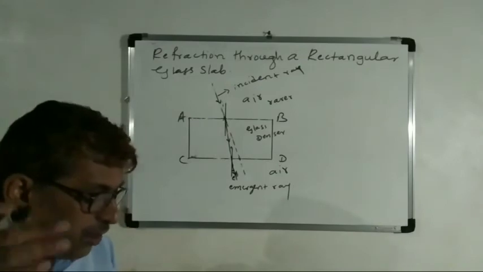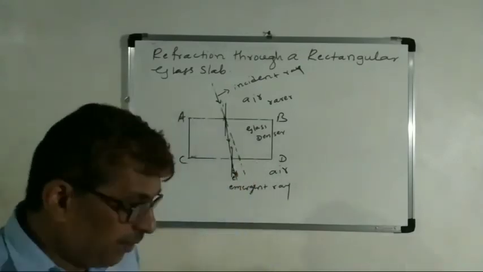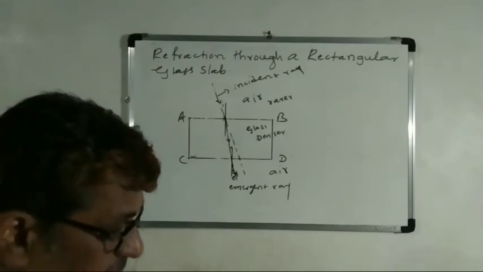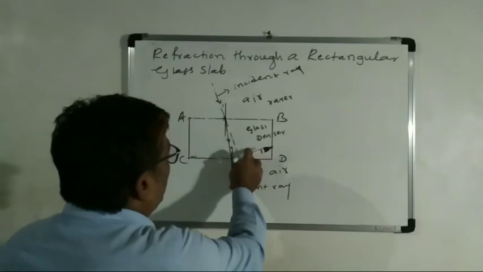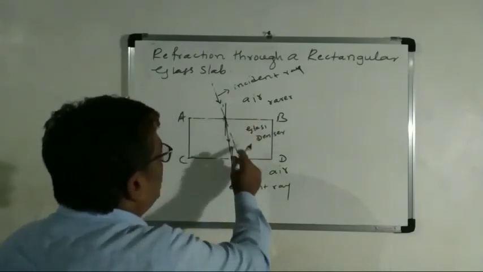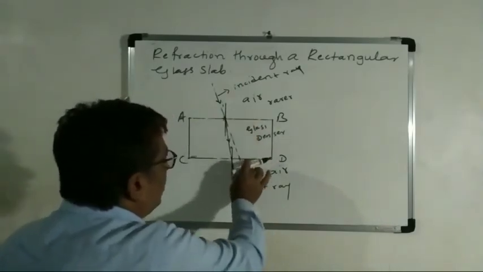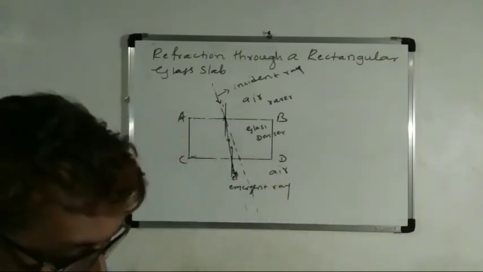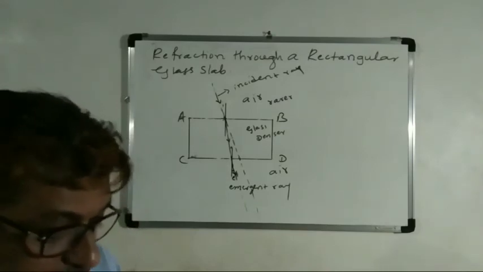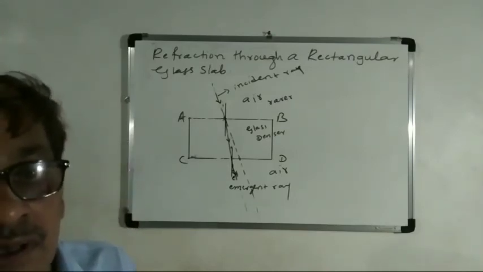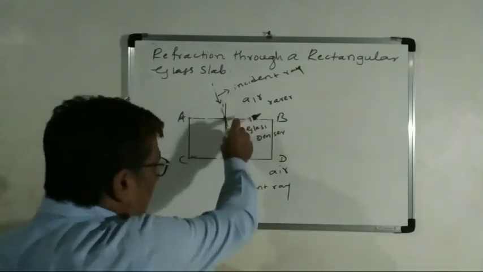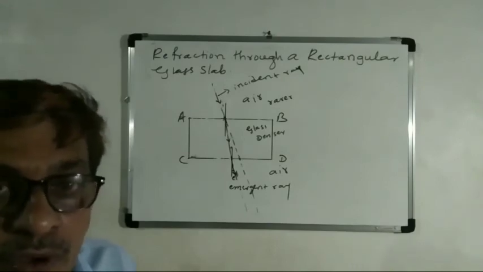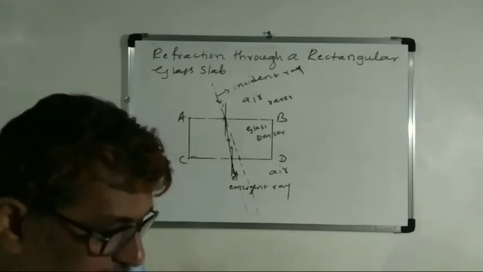The ray is obliquely incident here, and you may observe that the emergent ray is parallel to the direction of the incident ray. If you extend the emergent ray and the incident ray, they are parallel. Why does this happen?